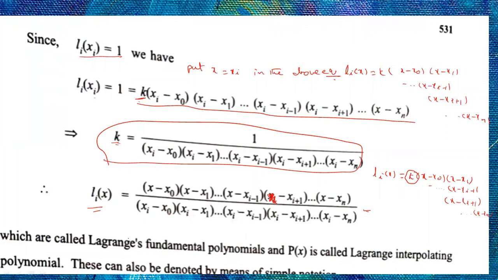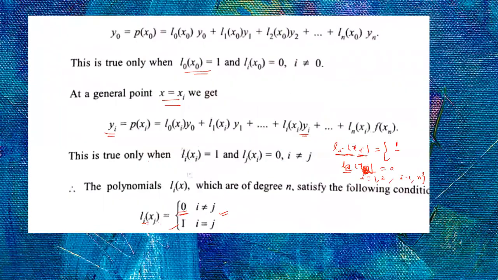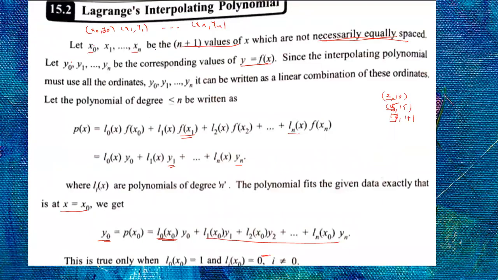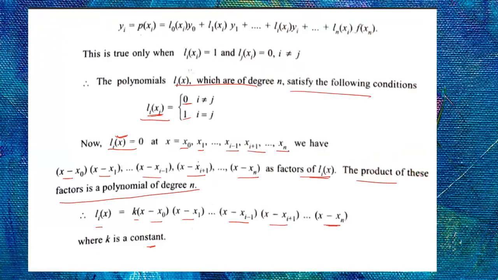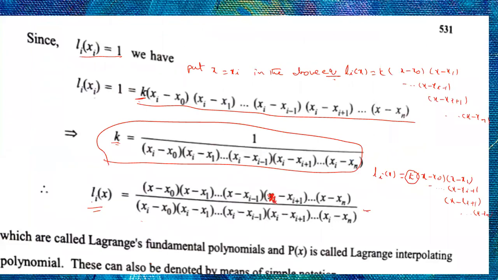polynomial. Okay, so substitute L0, L1, L2, L3 and so on in the starting equation. Because you got the values of L0 of x, L1 of x, L2 of x, Ln of x, generally written as Li of x.